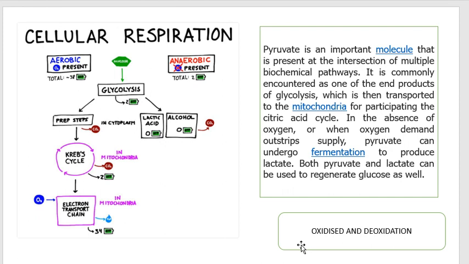Whereas oxidation and deoxidation you can mention for chemical reactions in the chemistry subject, right? Based on the chemical reaction, if they ask in which type of condition or state the product is formed, your answer will be in the form of oxidation or deoxidation process. But if they ask in the form of a biological or biochemical reaction, you have to mention that glycolysis forms pyruvate in aerobic condition. If lactate or lactic acid is there, then it will be anaerobic. I hope I made this point clear for everyone.